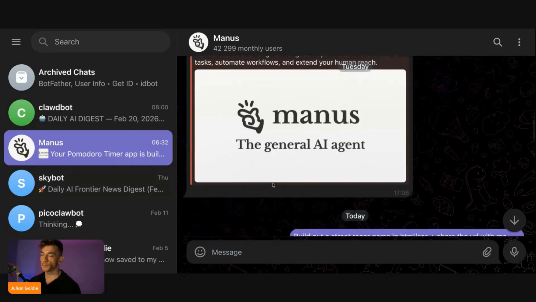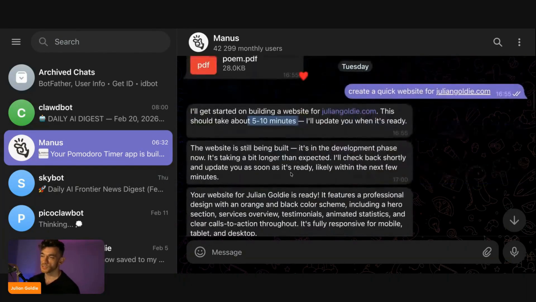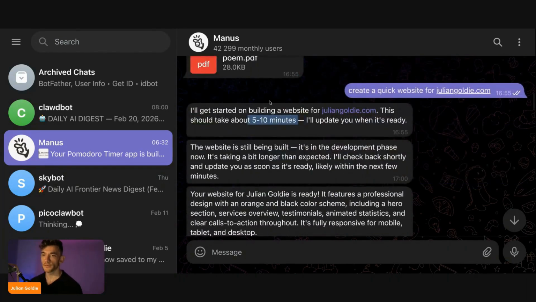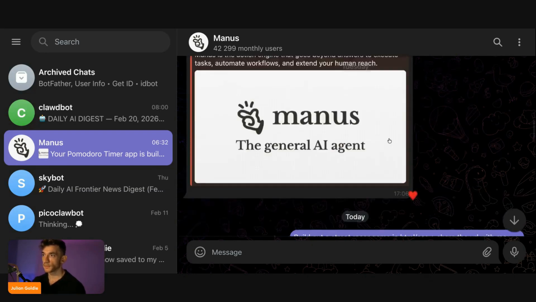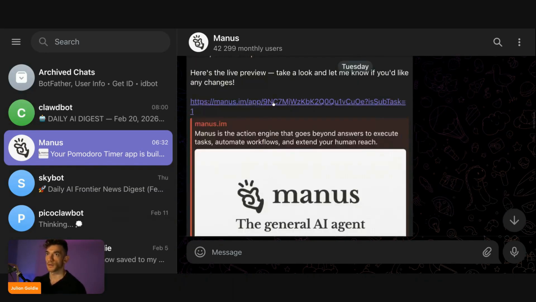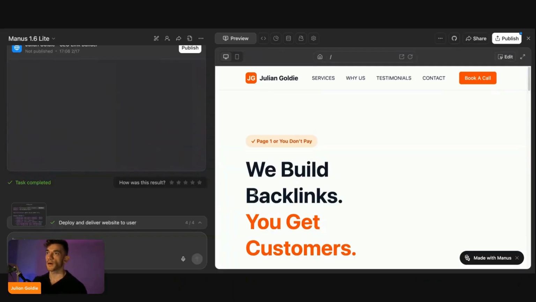And I tend to find that's more reliable than using something like OpenClaw, which can break and cut off, and sometimes the API is not working, or sometimes you install a new update and then it stops working, etc. So you can see, for example, at 4:55, we gave it the command to build the website, and then at 5:06, the website was built and deployed on a subdomain, right? So you can see an example of what this looks like.